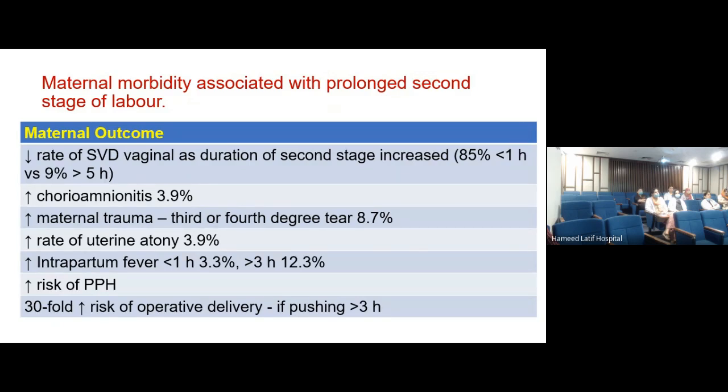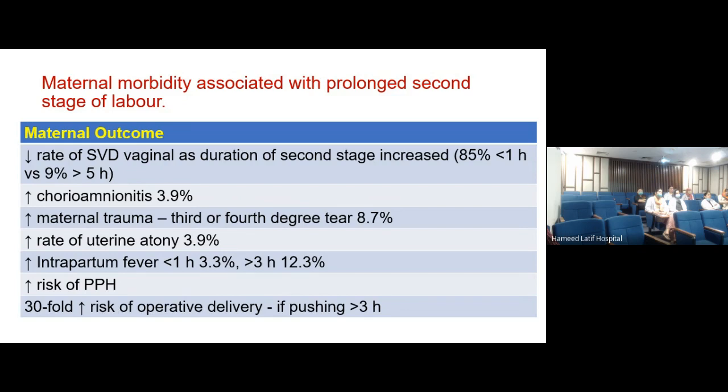So it has got an inverse proportion to vaginal delivery. Number two, 4% increased probability of chorioamnionitis. क्योंकि आप बार बार उसका pelvic कर रहे हैं, intervene कर रहे हैं, तो उसमें आप लोग क्या aseptic measures को ध्यान रख रहे हैं, नहीं रख रहे हैं, that is something to be thought about.